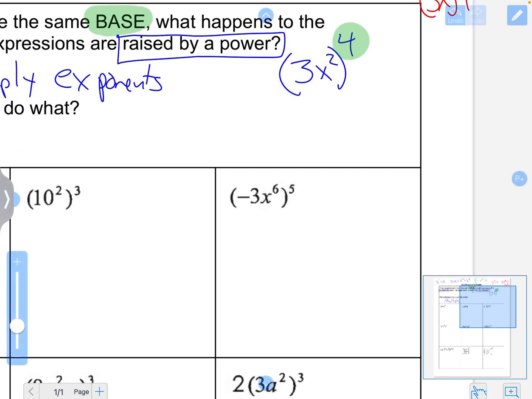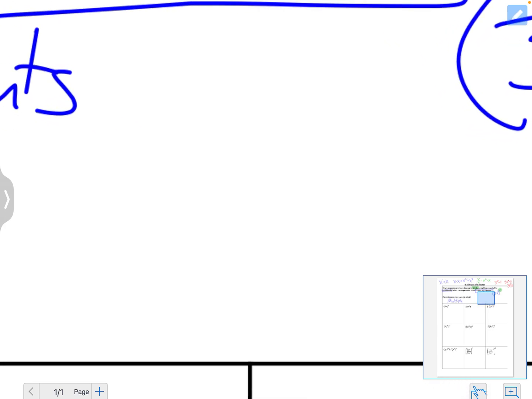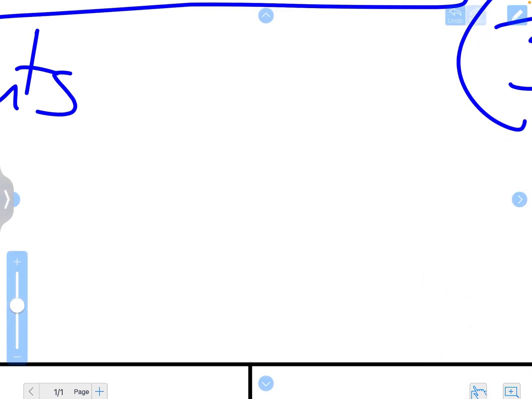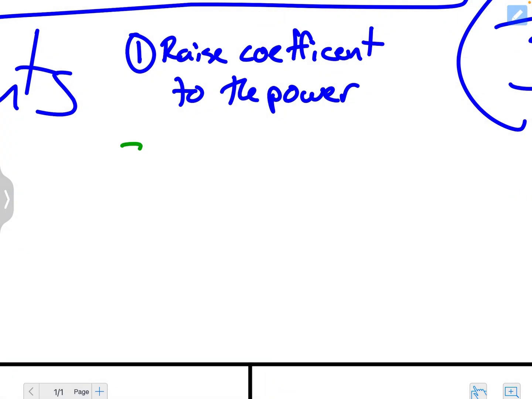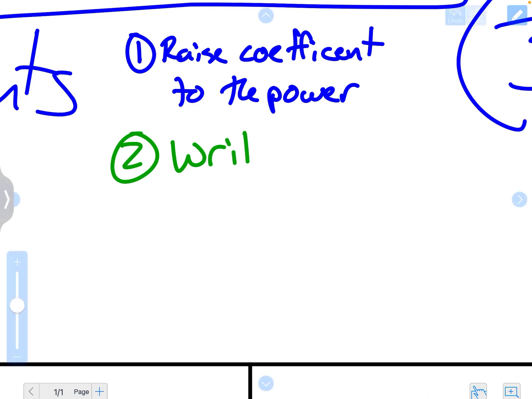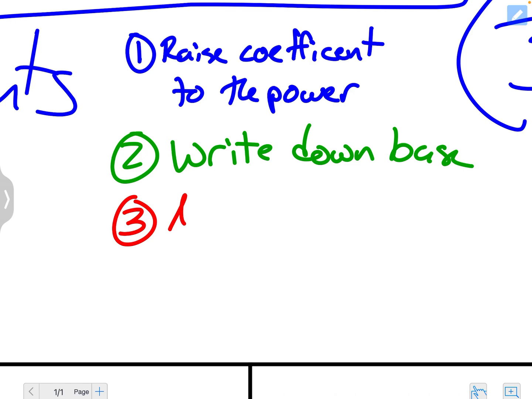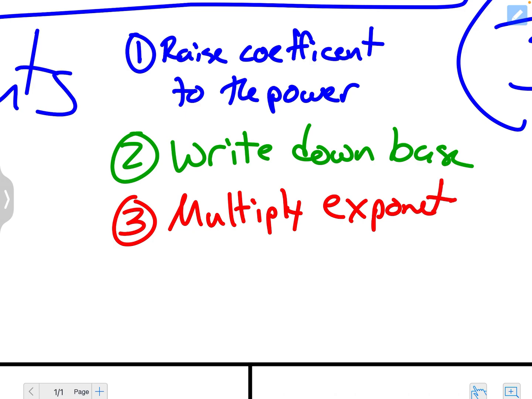So real quick, I'm just going to write out some steps. They're going to end up being really, really small when I zoom out, but they're going to be the perfect size for right here. So our first step is that we are going to raise coefficients to the power. The second step is that we are going to write down our base. Our third step is that we are going to multiply our exponents. And then we are going to simplify as our last step.